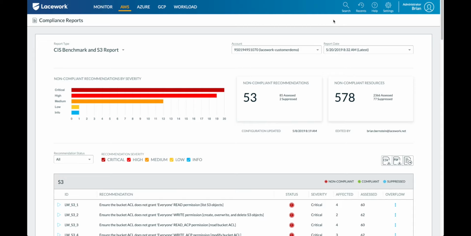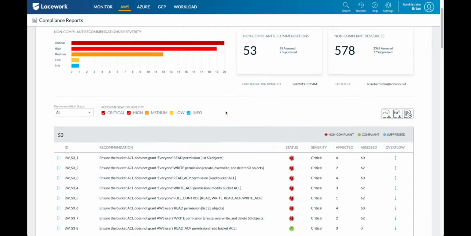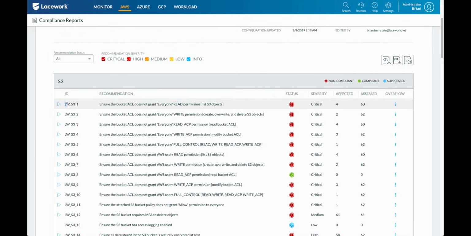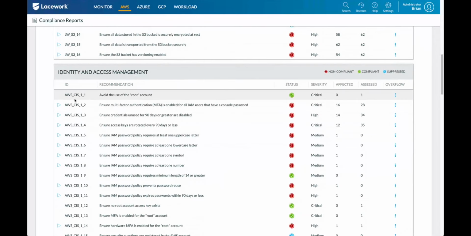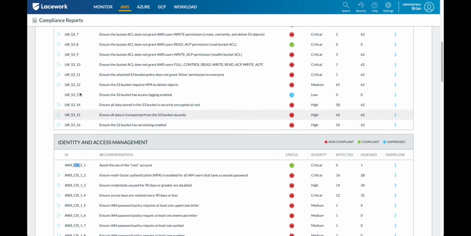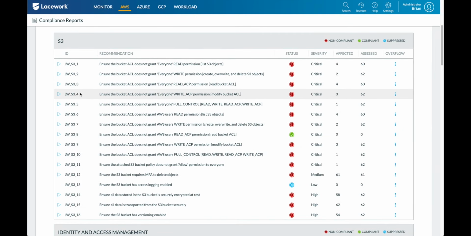So our checks are based off of a couple things. One is going to be CIS benchmark, and the other is just going to be checks that we created based on our industry experience and customer feedback. And that's what you can see coming down here. So here you see LW, that means that was written by us. If I go a little lower, you'll see CIS, that was written by CIS. Interesting thing you'll notice is there was not a good set of CIS checks for S3, and that is a real way that people are having data exfiltrated today. So we stepped in and we went beyond what CIS is doing.